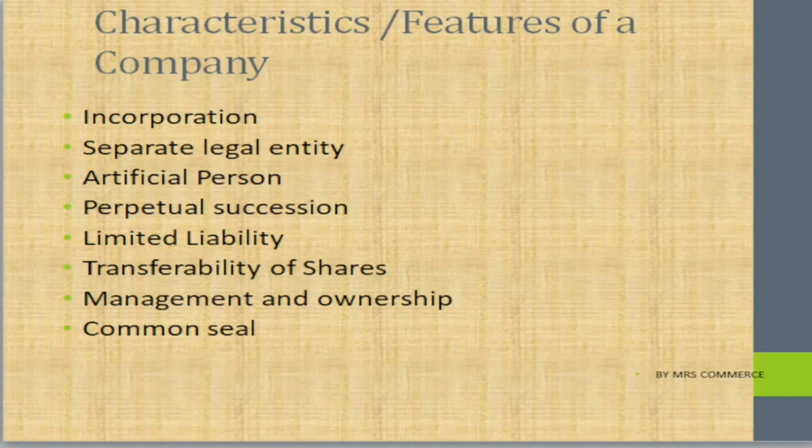Management and ownership. The shareholders, as I told you, are scattered in many places. They cannot take active interest in the management. That is why we appoint a board of directors, and they will take all the decisions needed for the company. So here we can say that the management and ownership are separate.